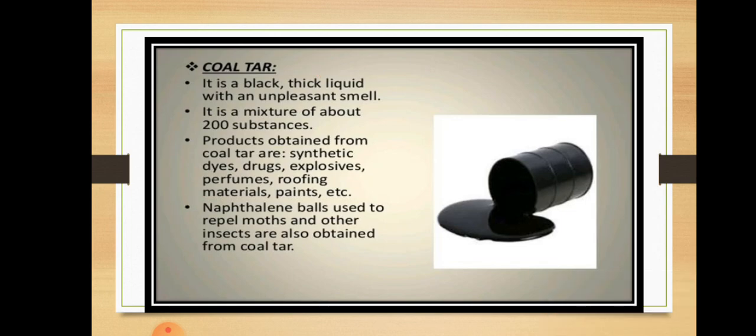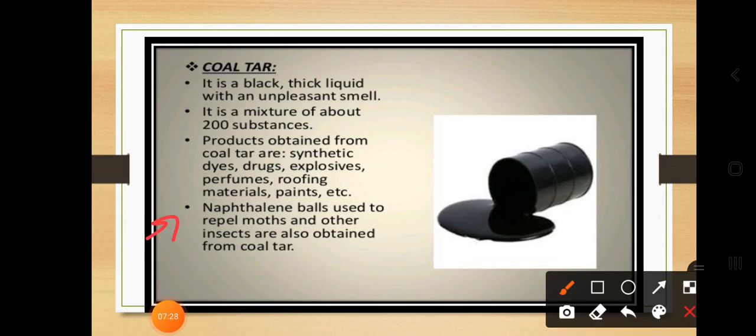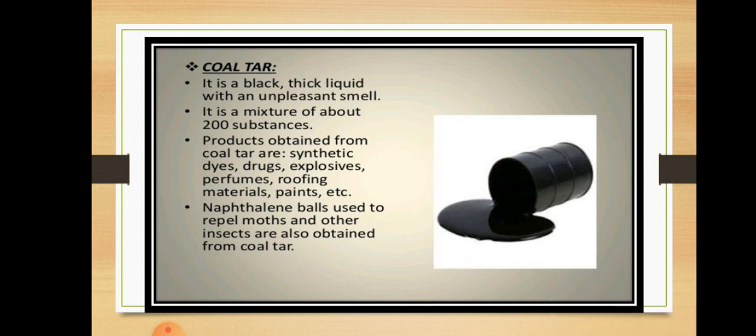Next is the naphthalene balls. Naphthalene balls used to repel moths and other insects are also obtained from the coal tar. So dear students, naphthalene balls are nothing but the dambar goli. Don't get confused about what naphthalene balls are. They are used to repel the moths, which means other insects. So that is possible by obtaining it from the coal tar.